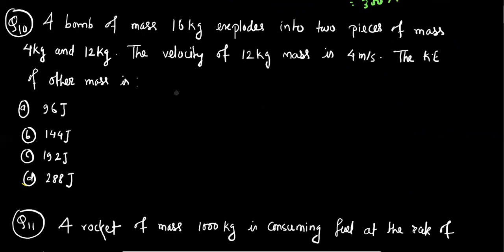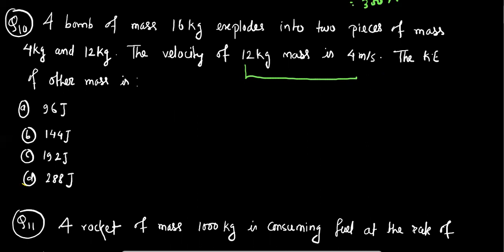The momentum of the larger mass, 12 kg, is the product of its mass and velocity, so we can equate the product of 12 into 4 with the product of 4 with the unknown velocity.